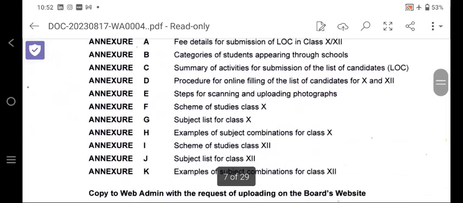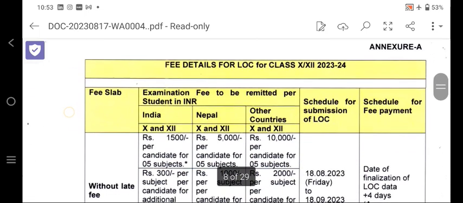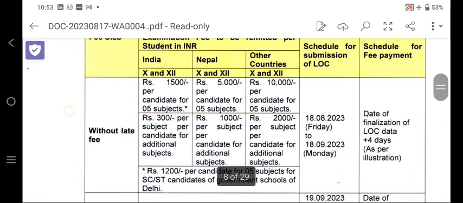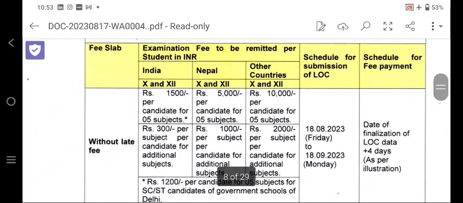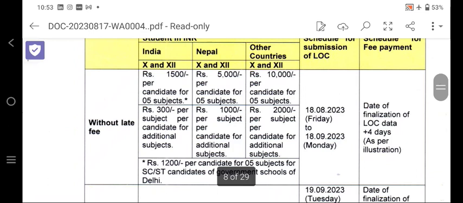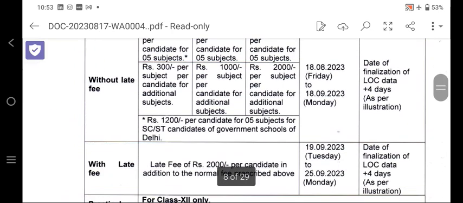Now we are coming to the very important annexures A, B, C, D, E, F, G, H, I, J, K. Go through that annexure, it is very important. Annexure A is about the fee slab. What are the fee slabs without late fine? 1500 for class 10 and 12, and for class 10 and 12 from Nepal, that is 5000. For other countries, everything has been given. The schedule of the LOC has also been given, that is 18th August to 18th September, for the fee payment.